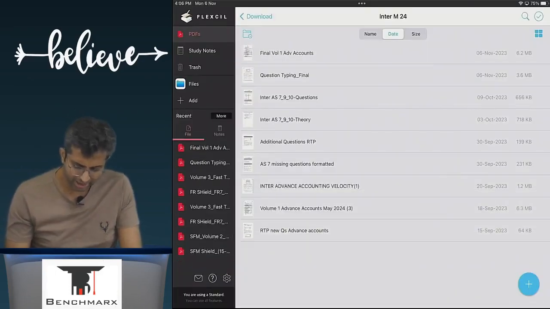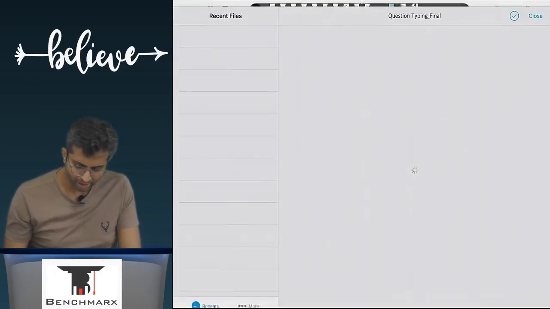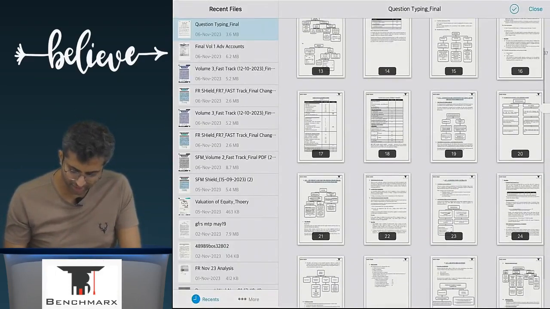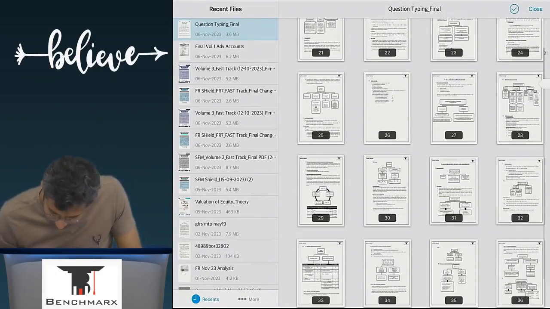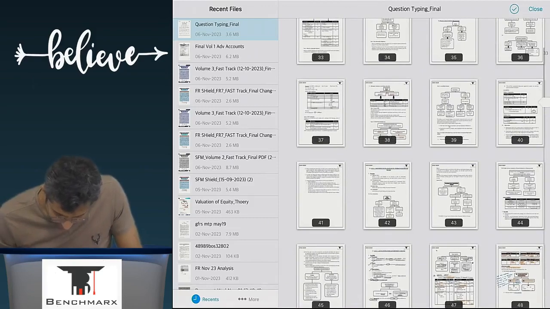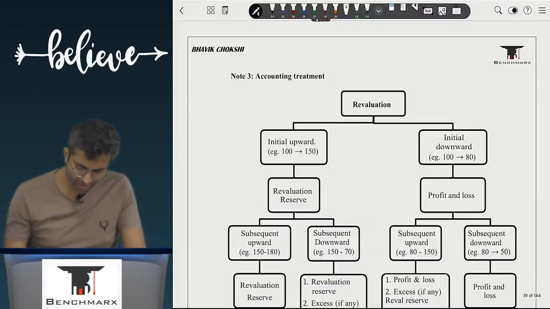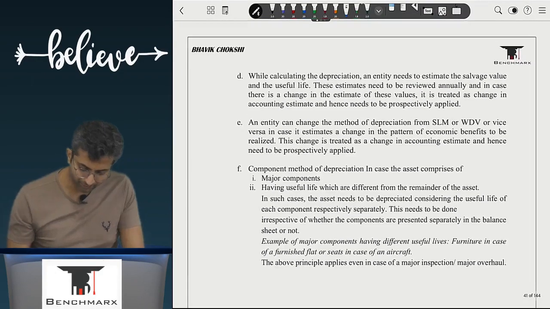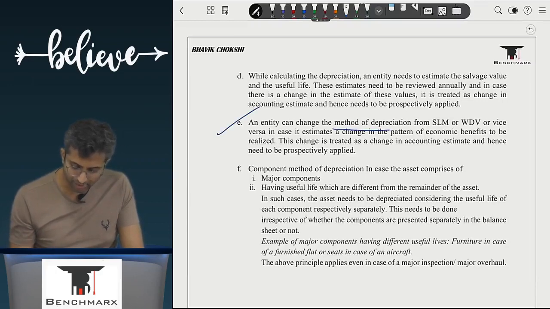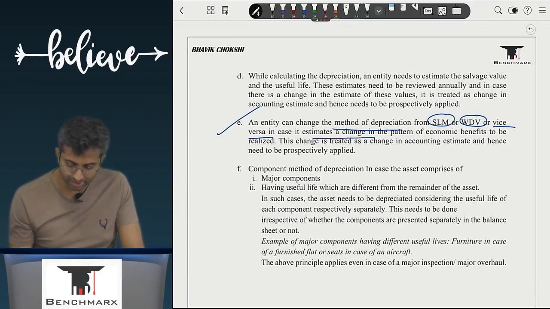It is like saying, when we look at AS10, if I just recap this, I think you seem to have forgotten it conveniently. So if we recap this over here, when we look at depreciation, what does it say? An entity can change the method of depreciation from SLM to WDV or vice versa in case it estimates a change in the pattern of economic benefits to be realized.